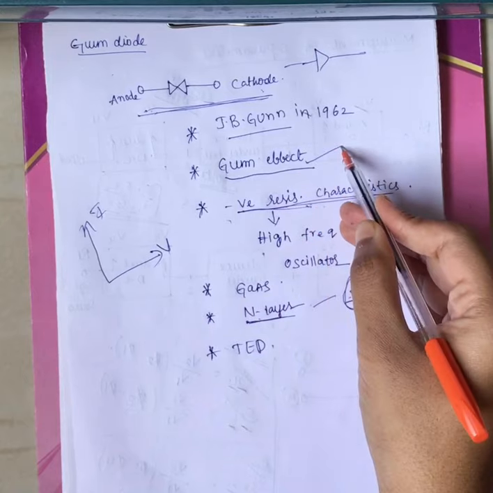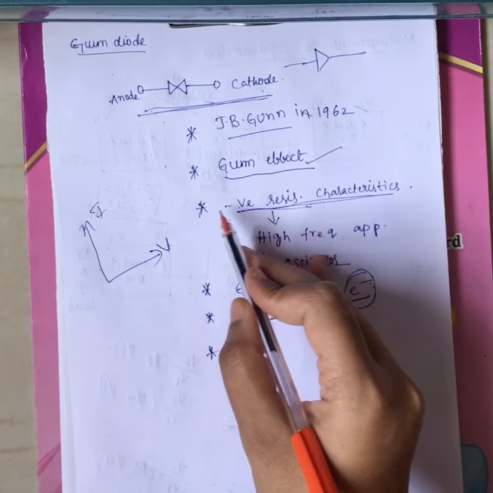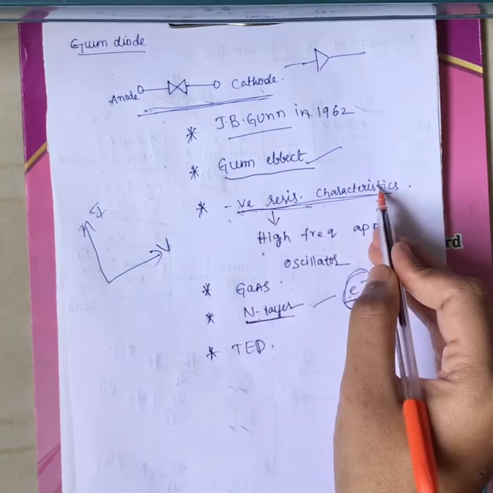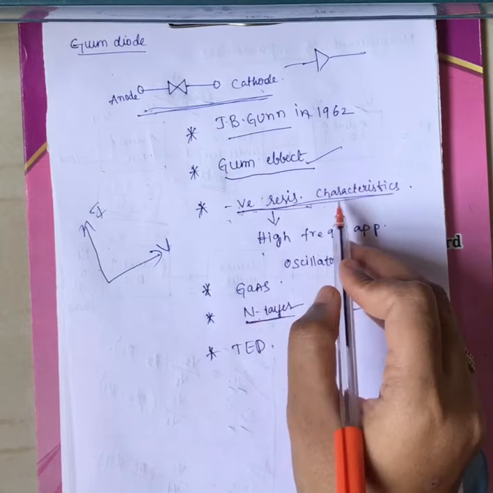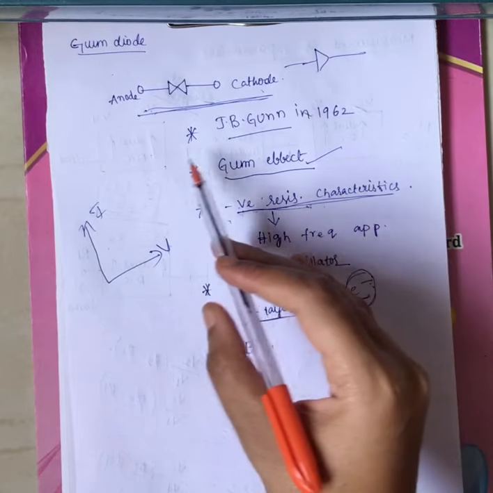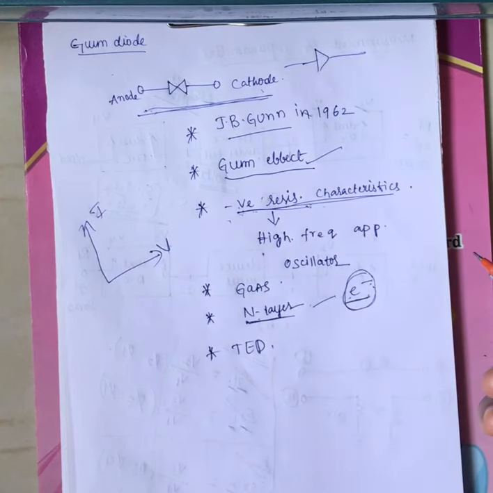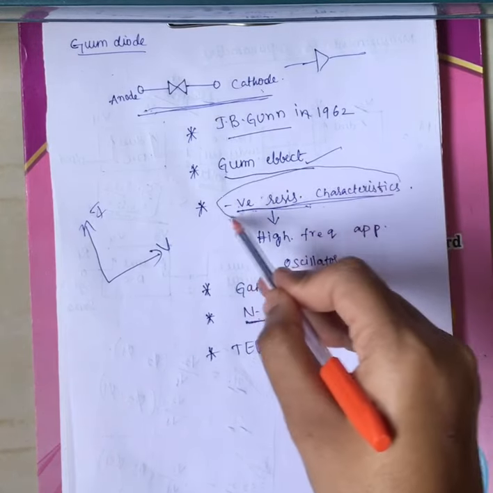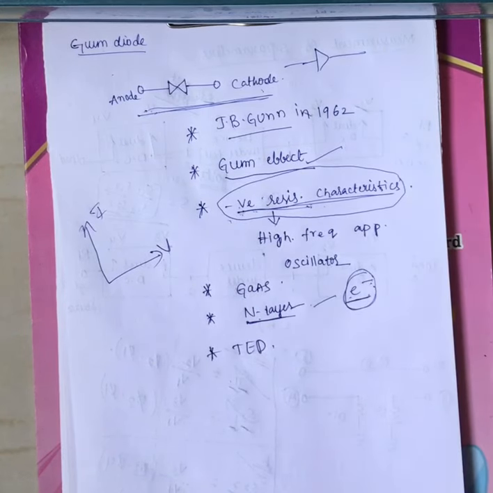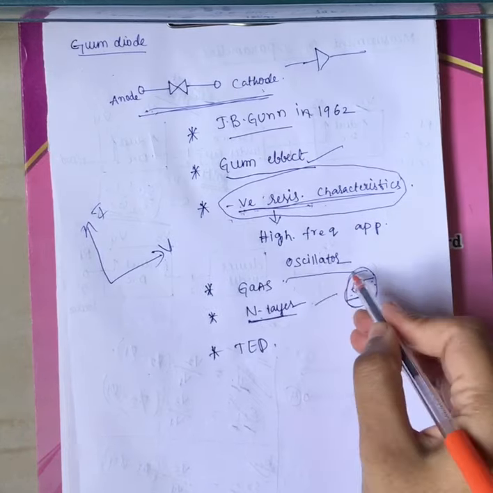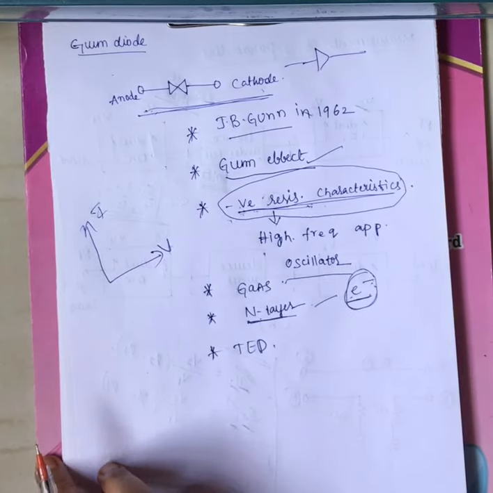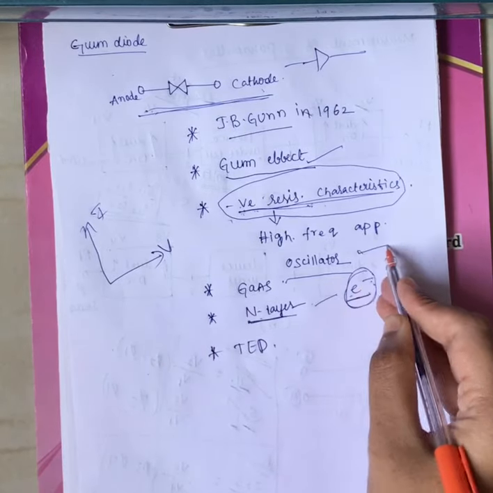It works on the principle of the Gunn effect, and in its I-V characteristics there is a negative resistance region. Because of this negative resistance characteristic, this diode can be used in high frequency applications, namely microwave. A basic example application for the Gunn diode is the oscillator. A group of Gunn diodes are connected to perform the operation of an oscillator.